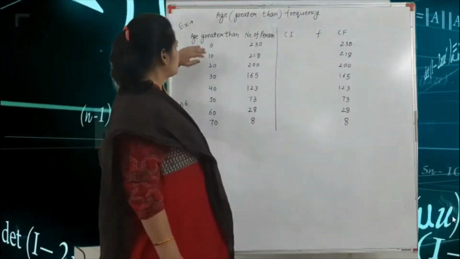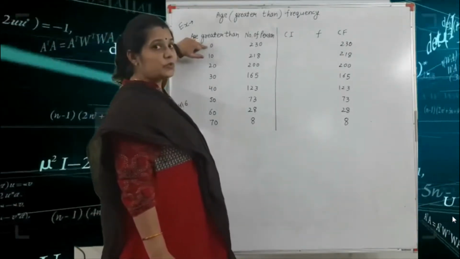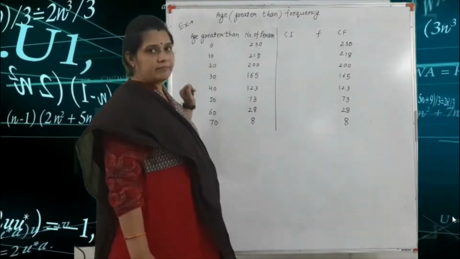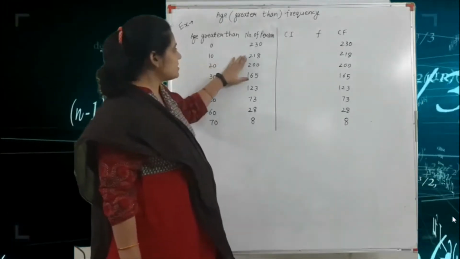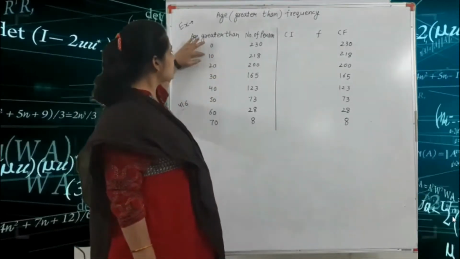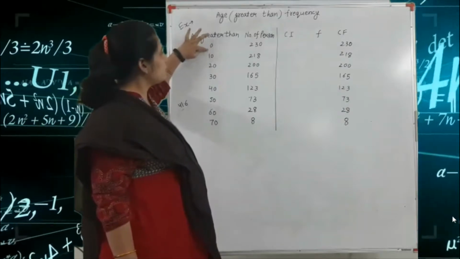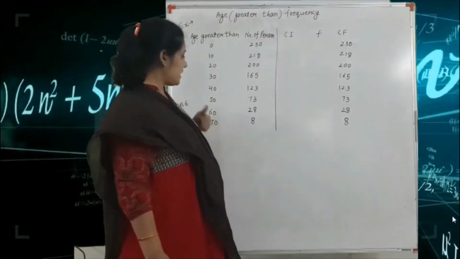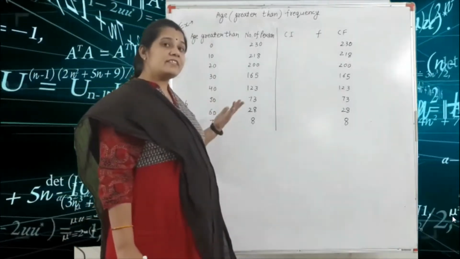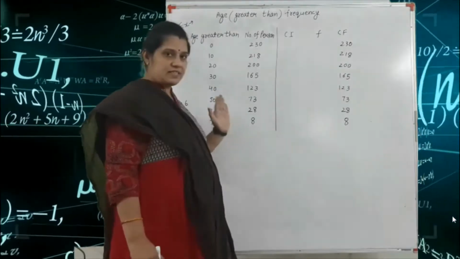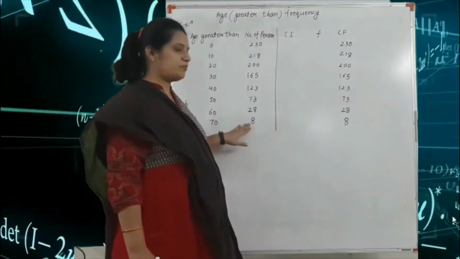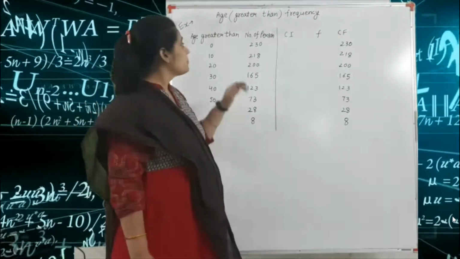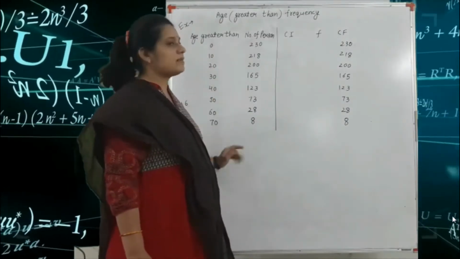That means age greater than 0, so the total number of persons is 230. Listen carefully. Age greater than 10 means the total number of persons is 218. So age 0 to 10 is not included in this term. Got it? Now age greater than 70, that means exactly 70 is not included, and 8 persons are above it. So this is the age greater than, and this is the number of persons.